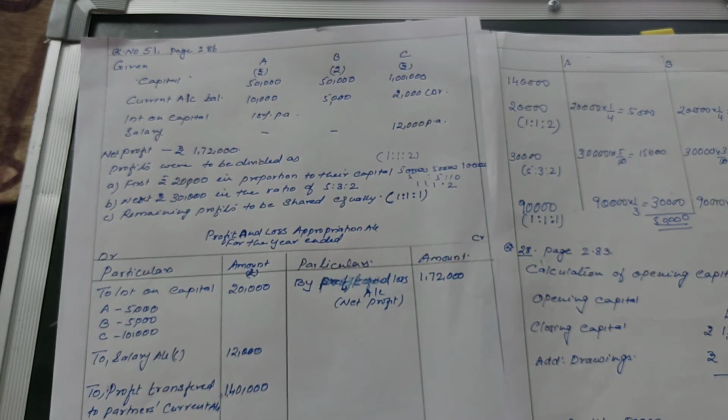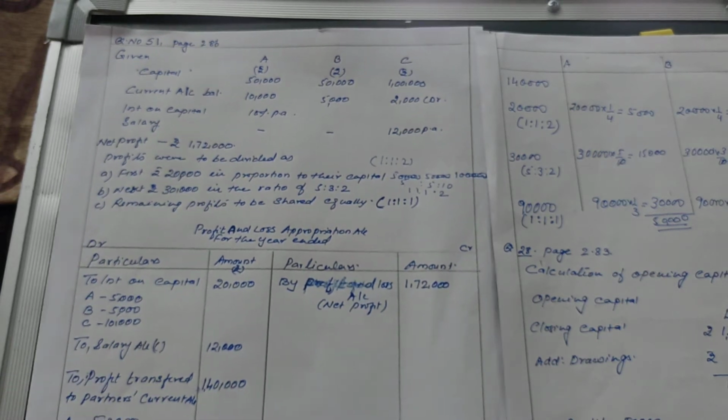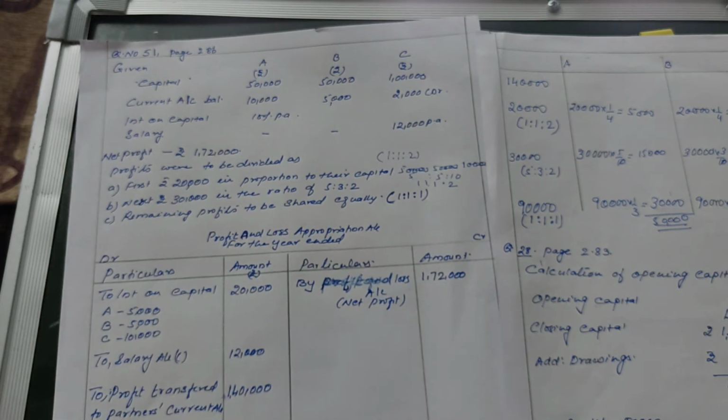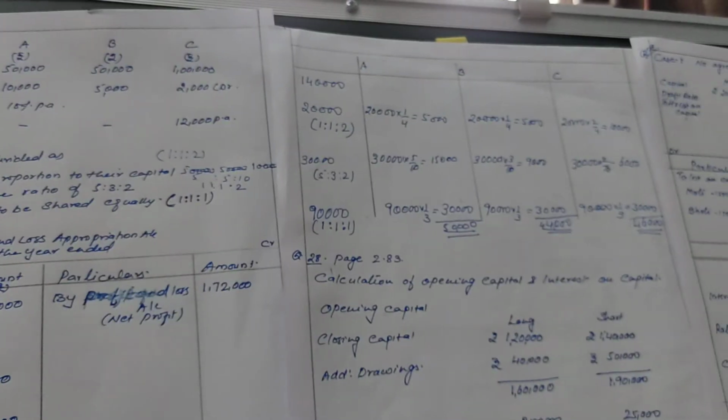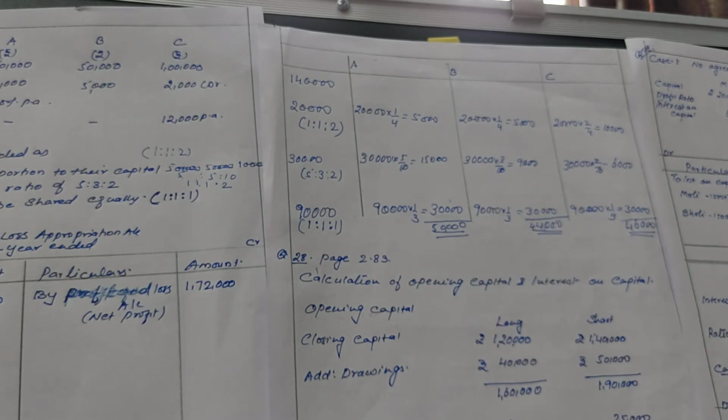Okay. Now here I am also explaining how to calculate the opening capital. I hope you had learned the formula which I had messaged you on Saturday. So, interest on capital is always calculated on opening capital.